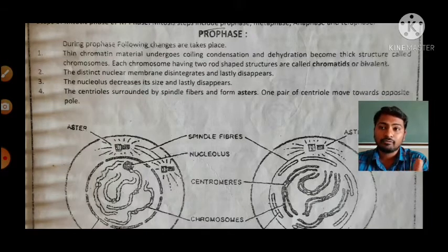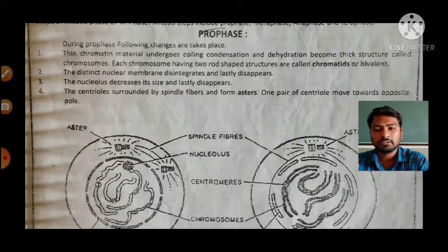Then for our convenience, the mitosis step has been divided into four further steps. The first step is prophase, the second is metaphase, the third is anaphase, and lastly telophase. Then we should know what are the changes, what are the processes, what are the things which happen during the prophase and the metaphase.